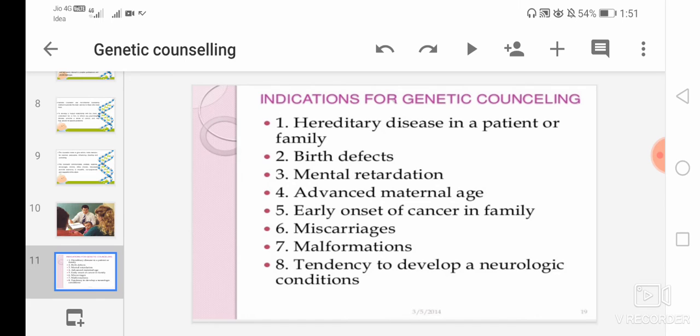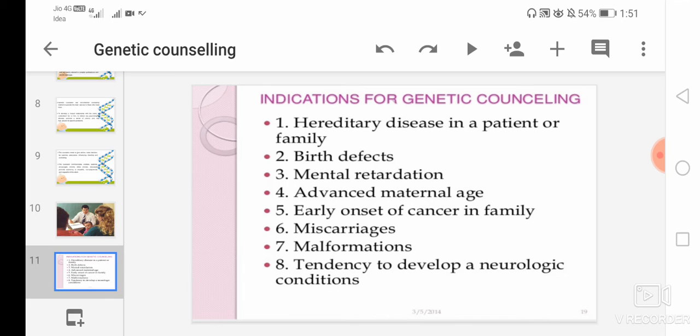Now next we will discuss the indications of genetic counseling. So here are some of the indications of genetic counseling. What are the signs that show that people need genetic counseling? First is hereditary disease in a patient or family. If a patient or a family has a hereditary disease, that may be an indication for genetic counseling.